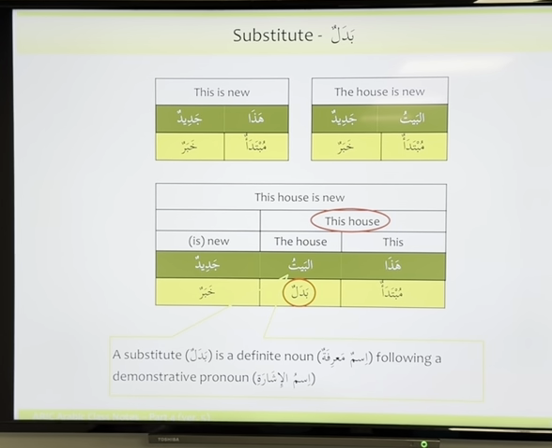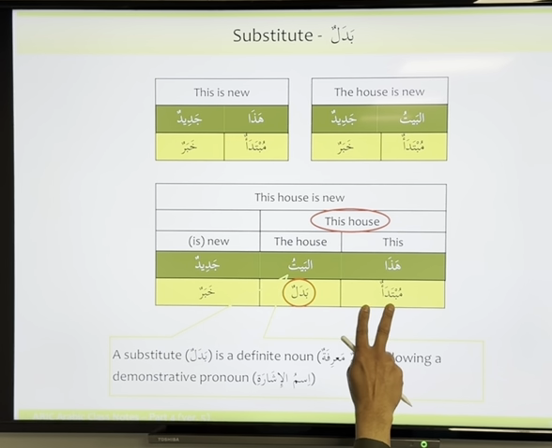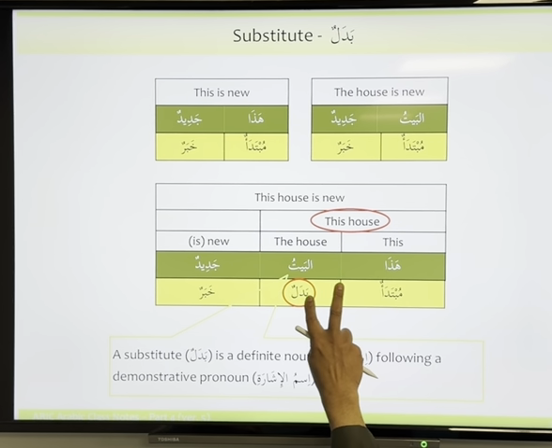This house is new. Okay. So when we said the house is new, we are referring to a specific house, all right? Al-baytu jadidun. But now we are saying hadha al-baytu jadidun. This, and then al-baytu, we know the house is new. Okay? Hadha al-baytu jadidun. Okay?